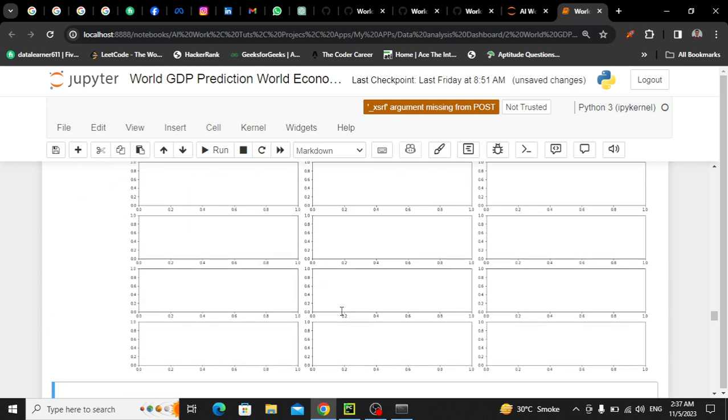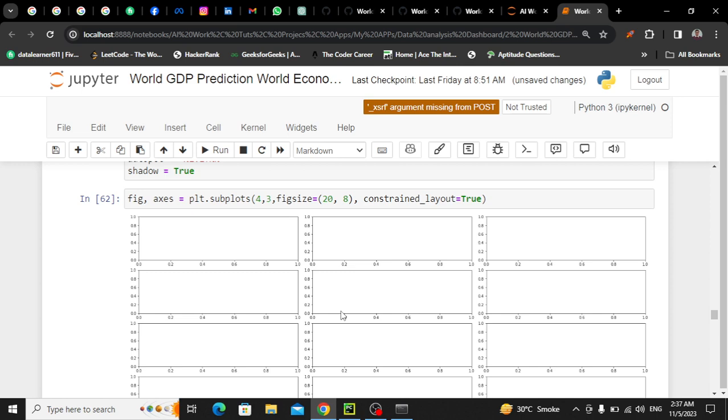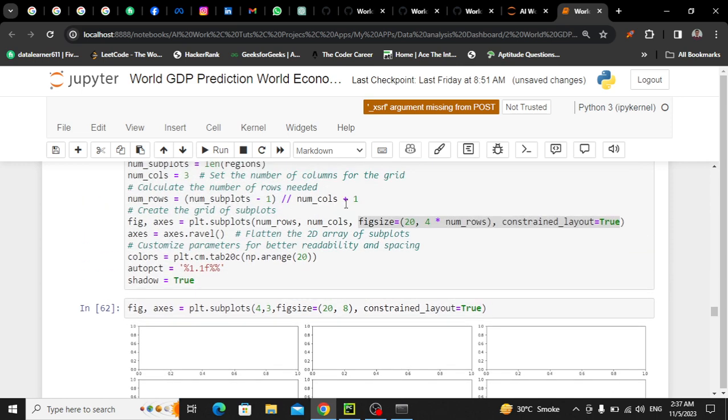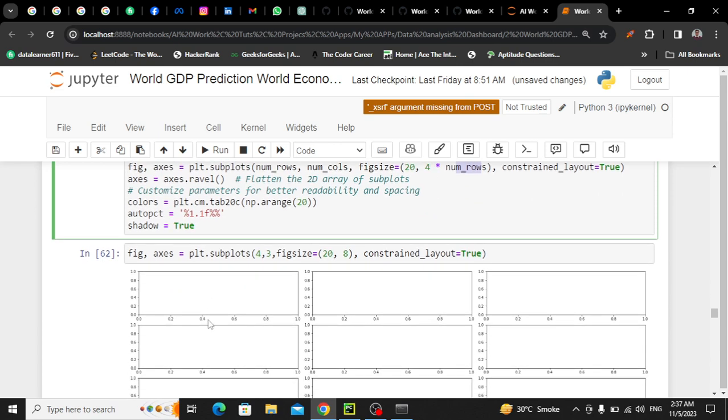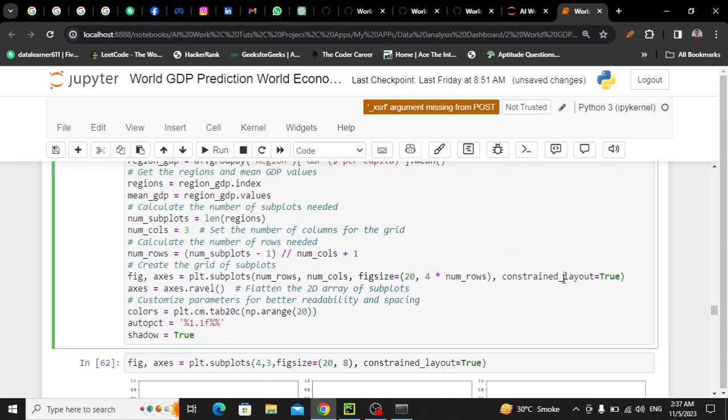We'll see, check it। यहाँ पे जो height है, width है वो तो सही है, लेकिन height बहुत कम है, लेकिन मैं चाहता हूँ कि height जो pie बनेगा उसके according बने, तो इसलिए मैंने क्या किया, 20 will be इसकी जो width है वो है, it's okay for me, but height would be according to the pie. So row was 4 and number of rows was 4, and when you multiply 4 with 4 so it will be doubled. So अगर मैं इसको double करूंगा तो ये कुछ और अच्छा सा हो जाएगा। और constrained layout क्या करता है कि layout को just constrain करता है, nothing else.